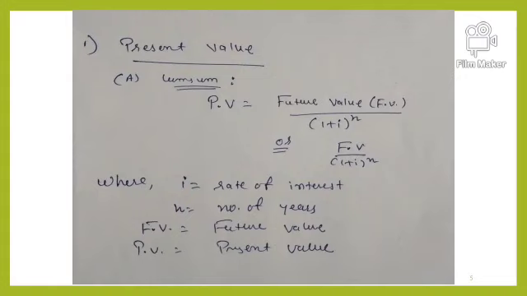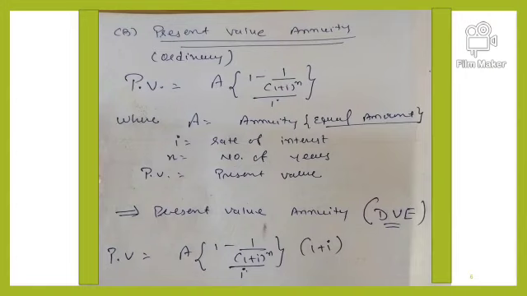Now if we are using present value annuity where equal amount is involved, and if it is ordinary annuity, not due, that means at the end of the period the cash flows are involved, then the formula is present value equals A, which is the annuity amount, into bracket 1 minus 1 divided by (1 plus i) raised to n, whole divided by i, that is the interest rate.